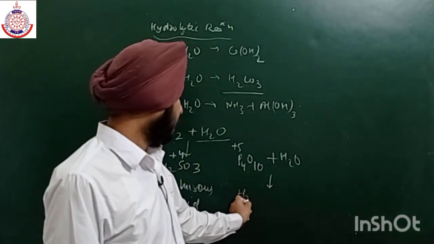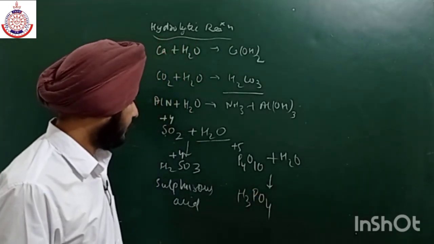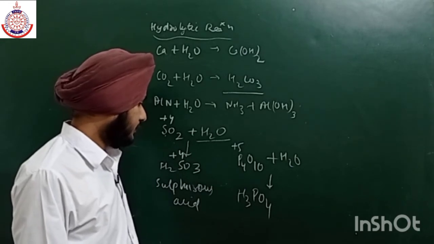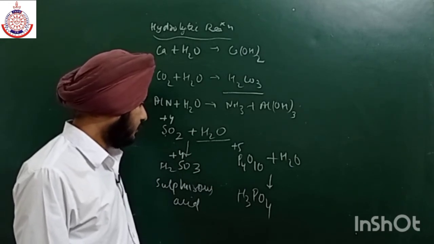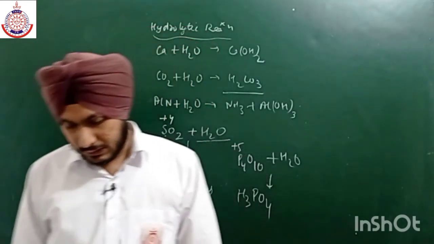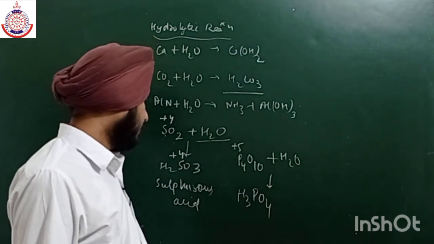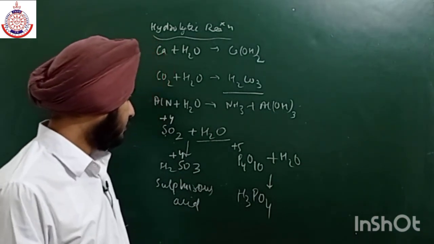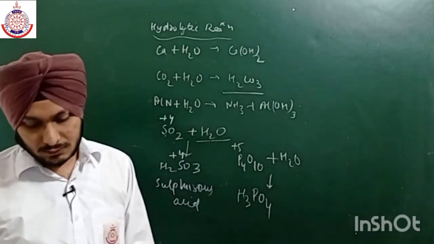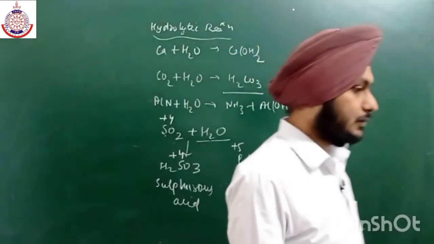Then it will get converted into H3PO4, and here the oxidation state is again +5. So this is known as phosphoric acid, and you have to keep in your mind H3PO4.